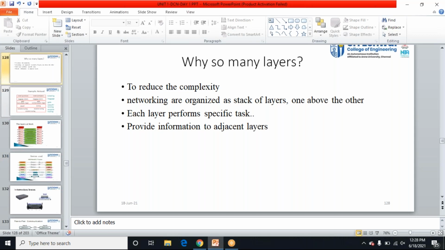Guys, why are we going for 7 layers? Is it clear? Any doubt in this?